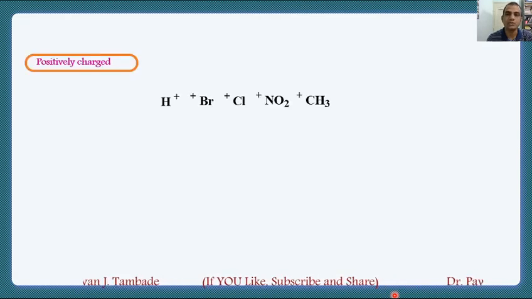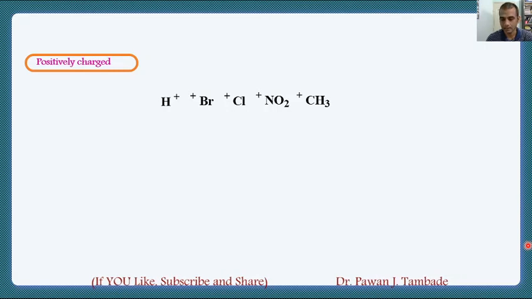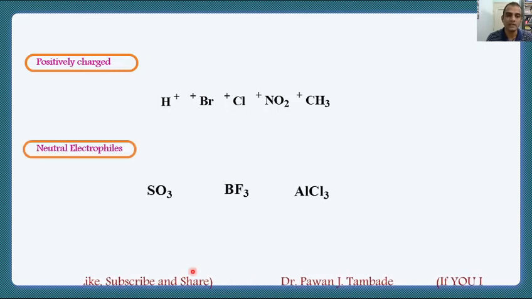We can have positively charged electrophiles like H positive, Br positive, Cl positive, NO2 positive, methyl positive, or any alkyl cation. In the same way, we can have neutral electrophiles like SO3, BF3, AlCl3. In BF3 and AlCl3, you can easily understand that there is an incomplete octet. Boron has an incomplete octet in BF3, and thus, although it is neutral, it shows strong tendency to accept electrons and behaves as an electrophilic species.